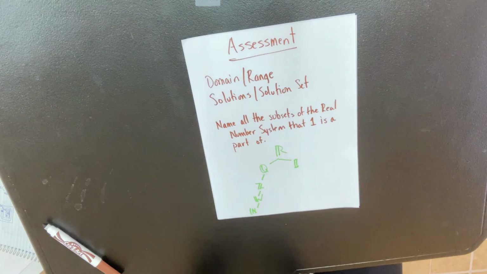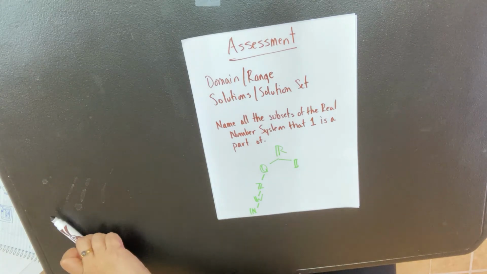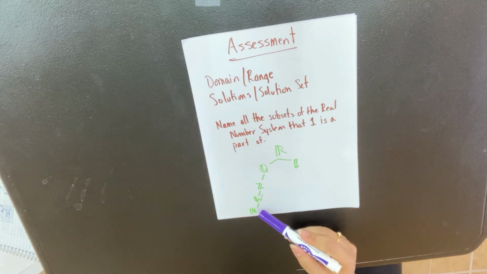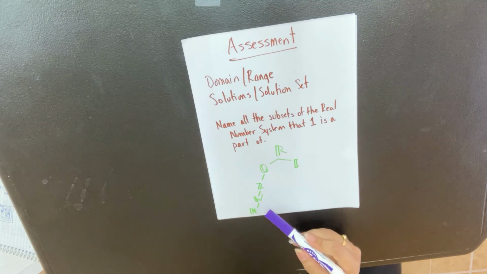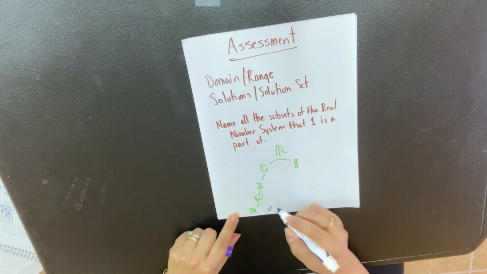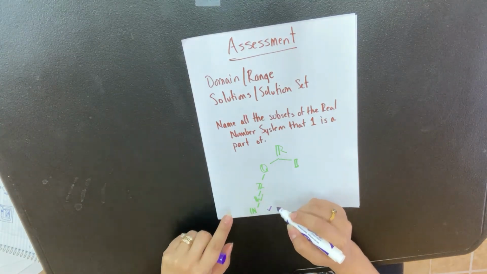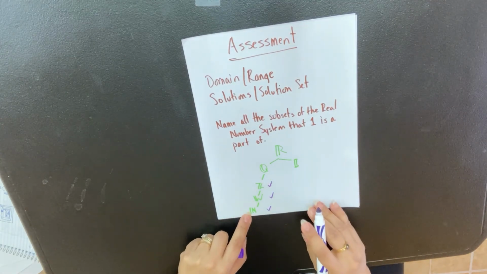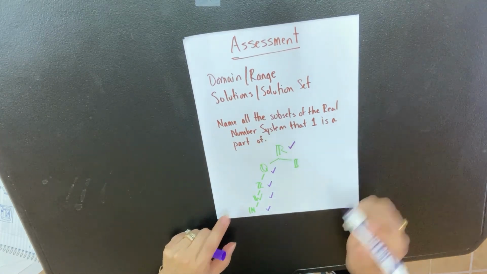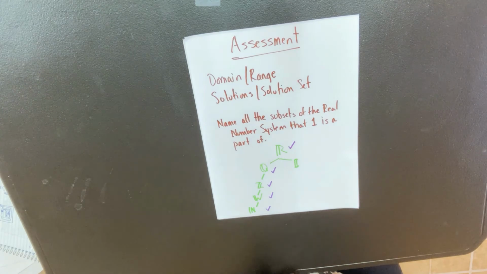Okay, so let's see what we've got, and we'll just figure out whether it's one of those or not. I like to start from the set that's the most encompassing. So is 1 a natural number? Yes. Is it a whole number? Yes. Well, automatically it's going to go through these whole things because it's in this one, here, and then here. And that's my answer. All right.